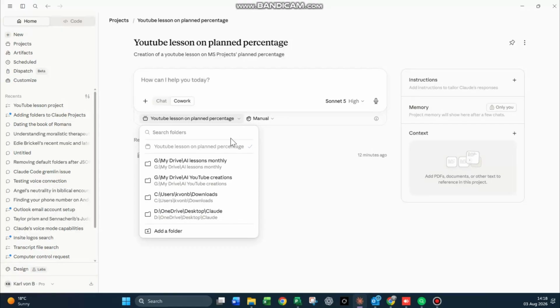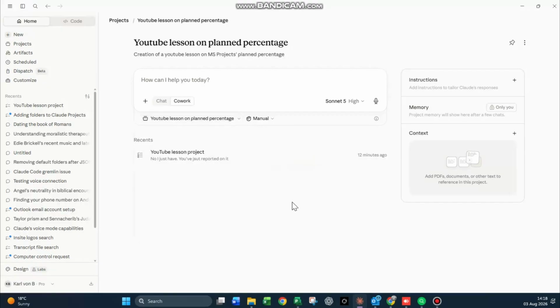I've also added folders. It's looking at those folders, but you can add more folders if you want to the project, and you can add chats to that project, and you can add all sorts of things to that project, not videos though, but yeah, pictures, files, chats from the left-hand side there, etc. So let's have a look at this.